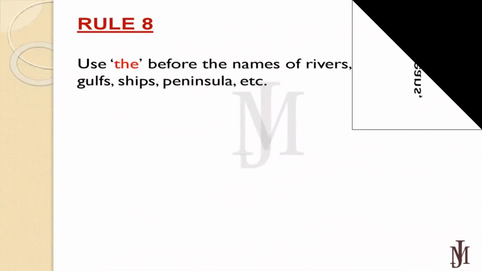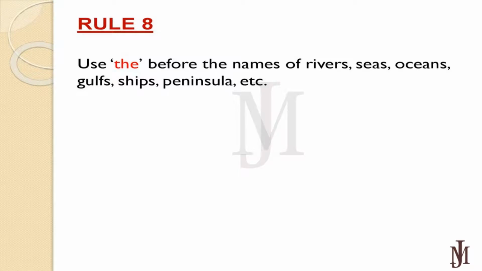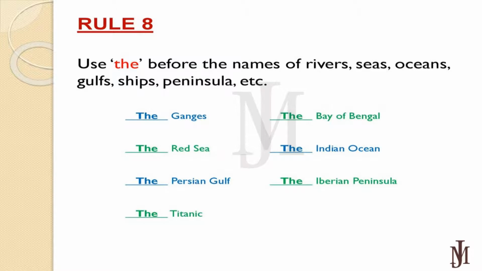Rule number 8. Use "the" before the names of rivers, seas, oceans, gulfs, ships, peninsulas, etc. There is a set of examples: the Ganges, the Red Sea, the Titanic, the Indian Ocean, the Bay of Bengal, etc.